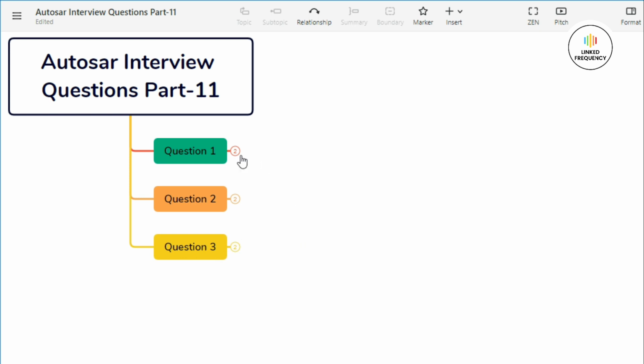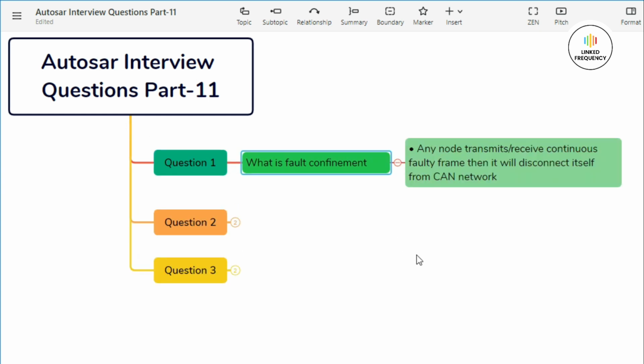Let us quickly jump into our first question, which basically states, what is fault confinement? Well, you can answer this particular question in the following format. The fault confinement is the checking mechanism that makes it possible to distinguish between short disturbances and permanent failures. If any node transmits or receives continuous faulty frames, then it will disconnect itself from the CAN network after a threshold is reached if the fault is not recovered.